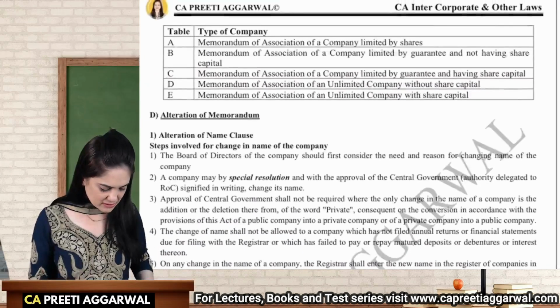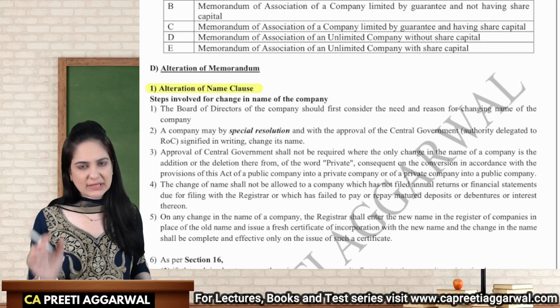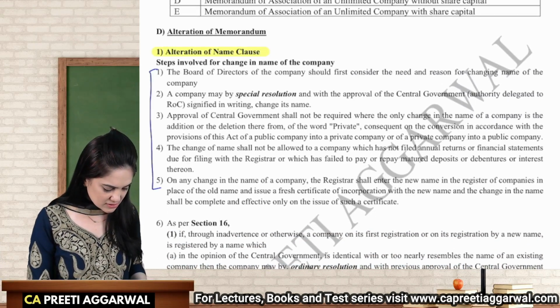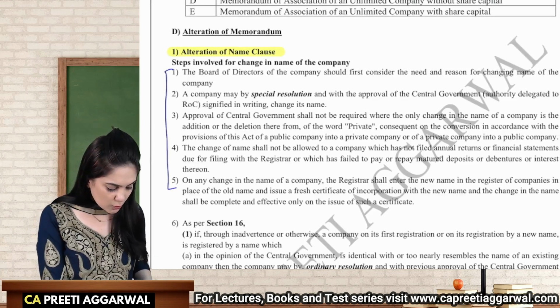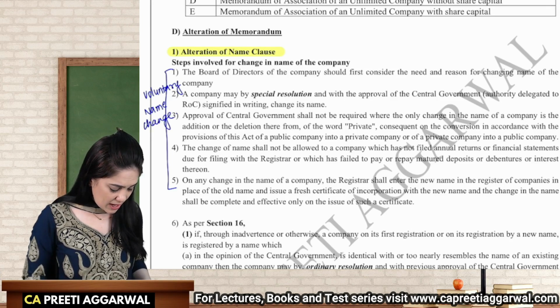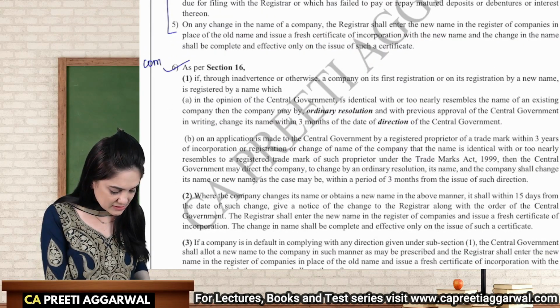So this is model. You can memorize this. Now let us discuss about alteration. This is very important for exam. The first few steps in my notes, these are the steps. This talks about voluntary name change. And point 6 discusses compulsory name change.